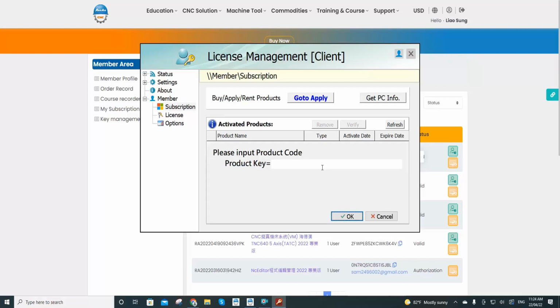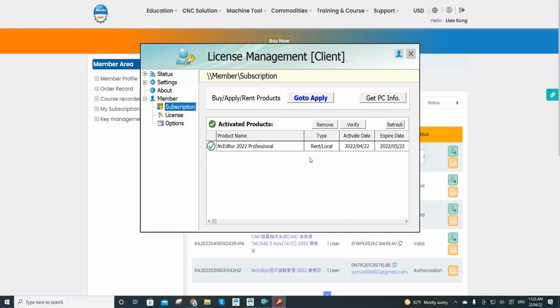Now we will need to paste the product key serial number into the product key verify column. Now we click OK. After that, the page will show that the verification is successful.